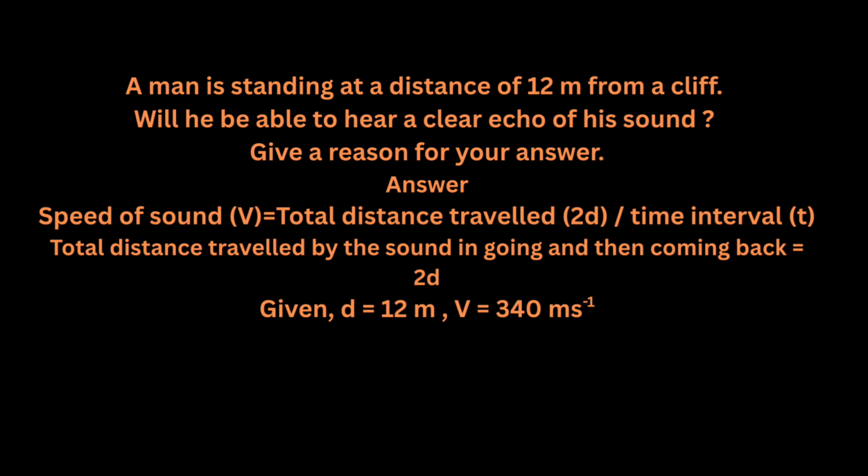A man is standing at a distance of 12 meters from a cliff. Will he be able to hear a clear echo of his sound? Give a reason for your answer. Answer. Speed of sound, v, equals total distance traveled, 2d, divided by time interval, t. Total distance traveled by the sound in going and then coming back equals 2d. Given, d equals 12 meters, v equals 340 m s^-1.